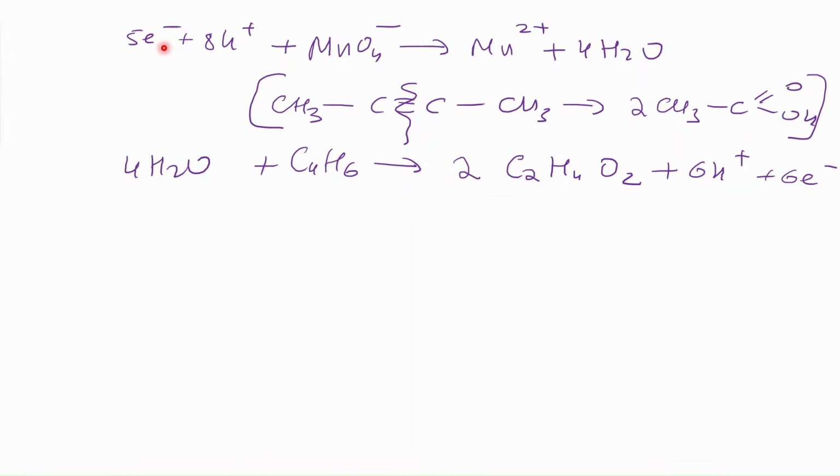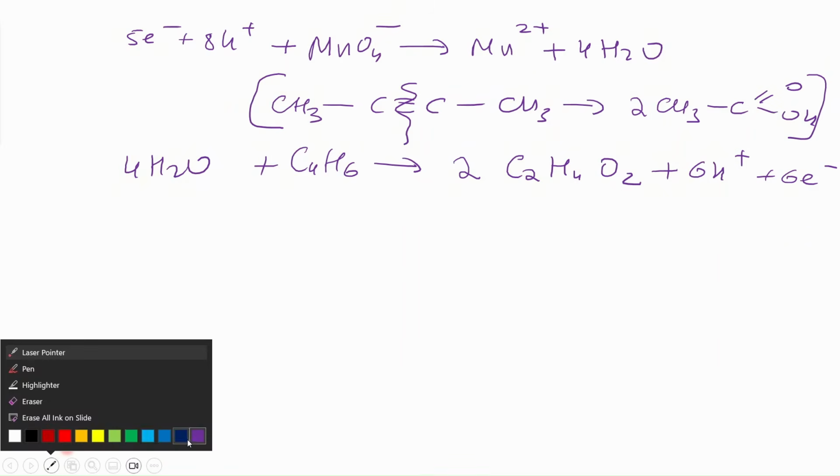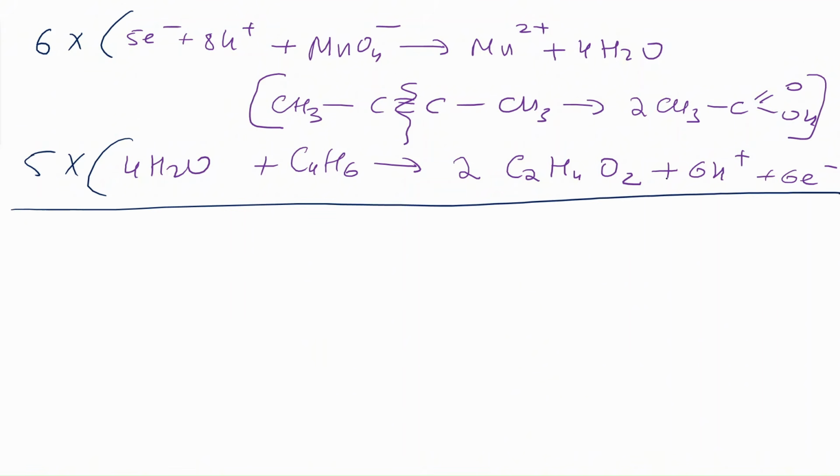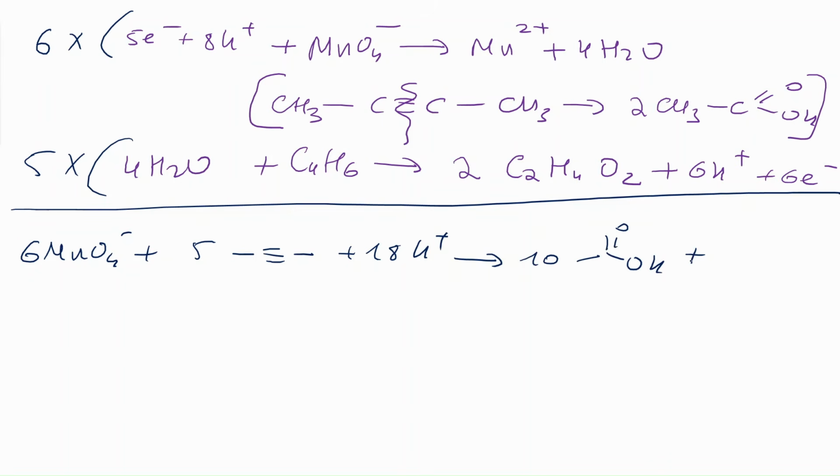And now you see 5 electrons here, 6 electrons here. They have to be balanced. So you are multiplying this by 6 and you are multiplying this by 5, and then you add them up together. You end up with permanganate minus plus 5 of this alkyne, and then 18 hydrogen plus. It gives us 10 molecules of CH3COOH plus 6 manganese 2 plus plus 4 molecules of water.